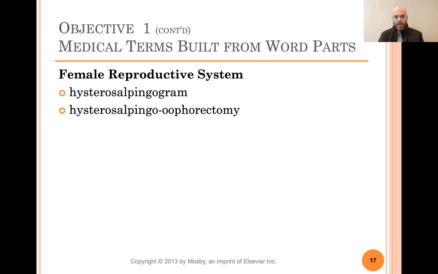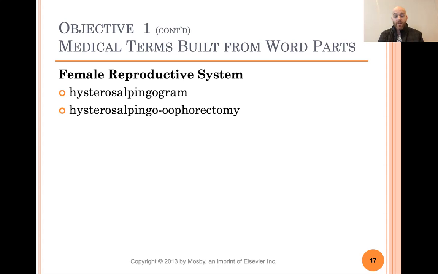Hysterosalpingo-oophorectomy. I'm going to say that again for you. Hysterosalpingo-oophorectomy. Okay. Long word, don't freak out. We can do this. Ectomy is surgical removal or excision of. So we know something's being surgically removed. Let's start at the beginning. Hystero, we got uterus. Salpingo, we just had that, fallopian tubes. Oo, remember oo means ovary.